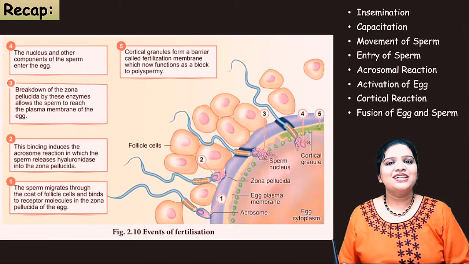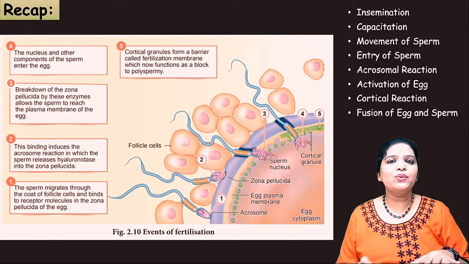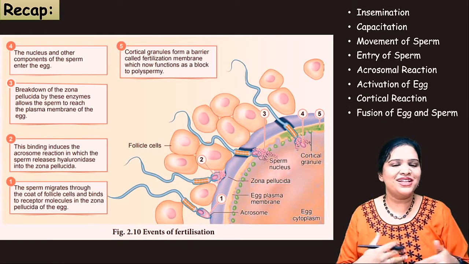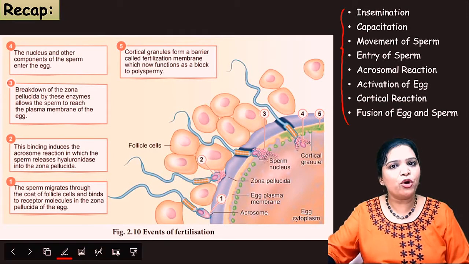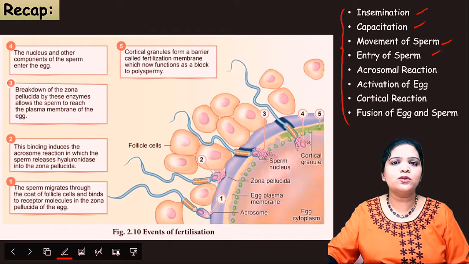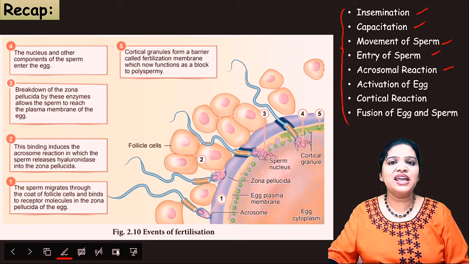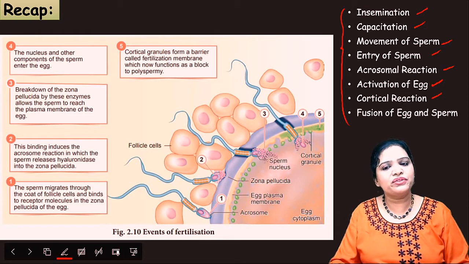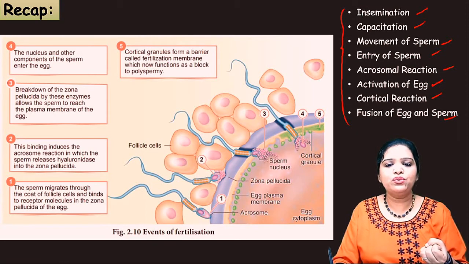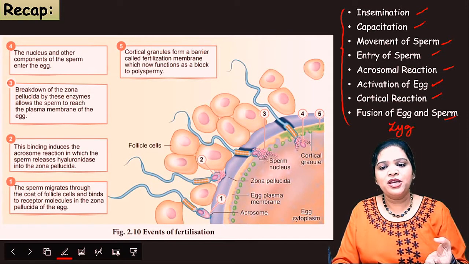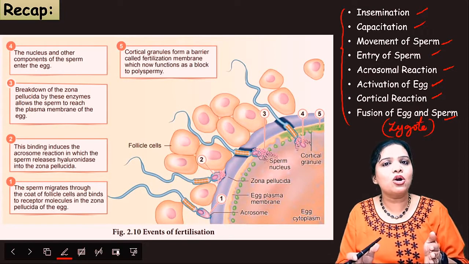Okay, fine. Let us revise what we have learned in this topic. Understanding this picture itself will give a clear idea of all the steps involved in fertilization one by one. In fertilization, these 8 major steps occur: insemination, capacitation, movement of the sperm, entry of the sperm, acrosomal reaction, activation of the egg, cortical reaction, and fusion of the egg and the sperm together. Finally karyogamy, the nuclei also get fused, and the zygote will be produced. Until zygote formation is called fertilization.